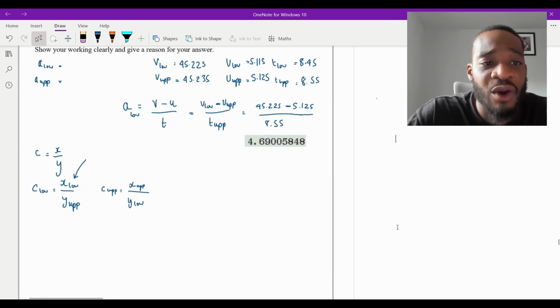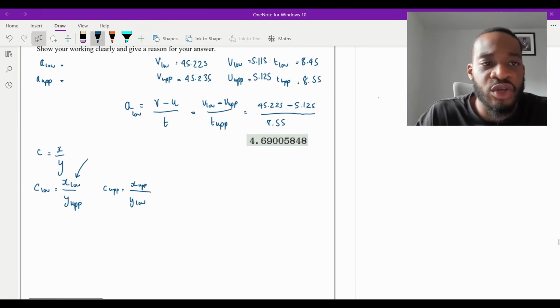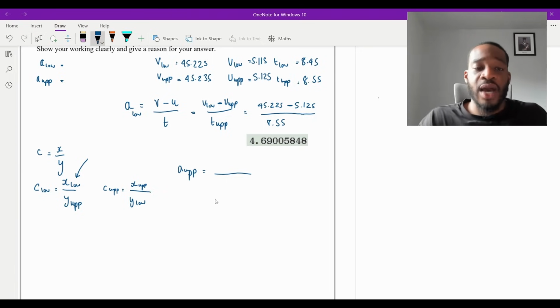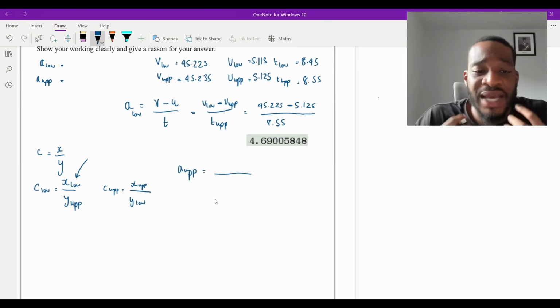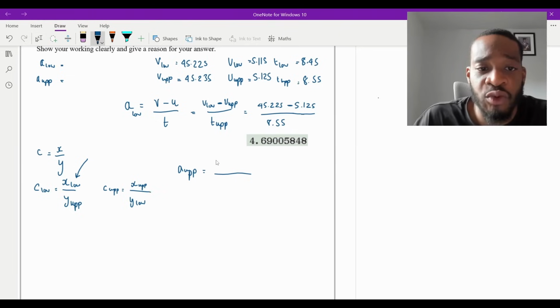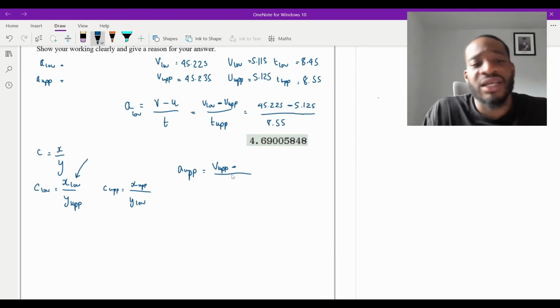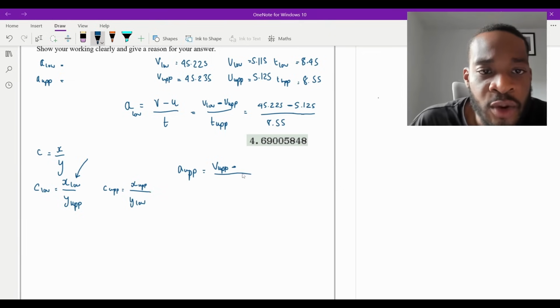Now, what I want to do is calculate the upper bound of A. So I'm going to write A upper here. Again, we want the fraction to be as big as possible, so surely we want the numerator to be as big as possible. The thing that we're adding, which is V, we want it to be as big as possible, so we're going to choose V upper this time. And because we want the numerator as big as possible, the thing we're taking away, we want it to be as small as possible, so I'm going to choose U lower.